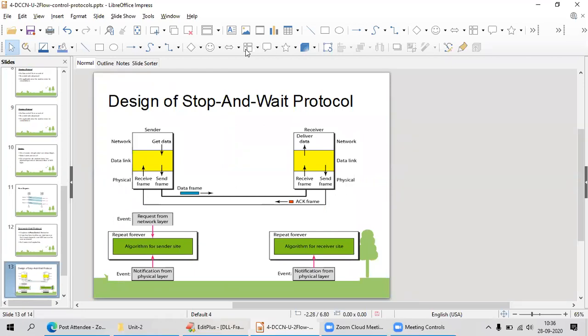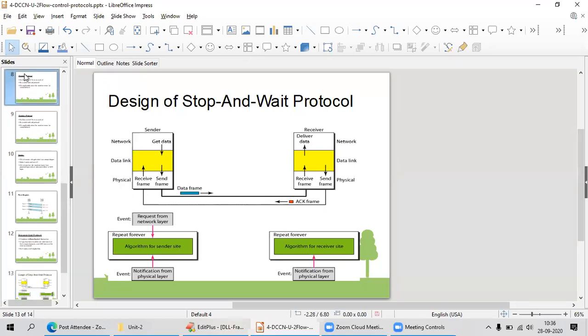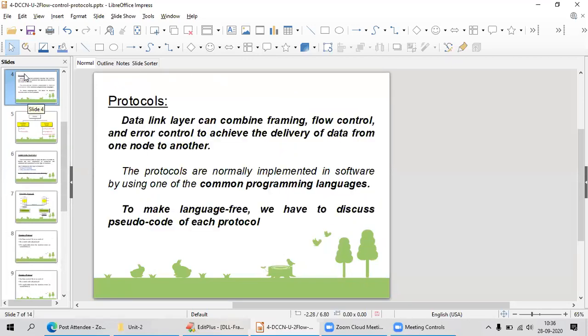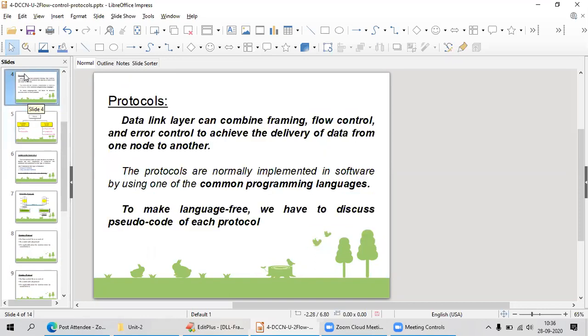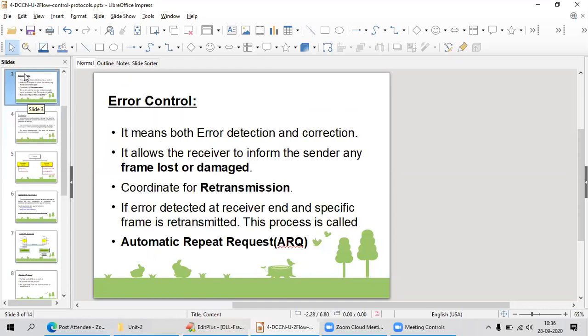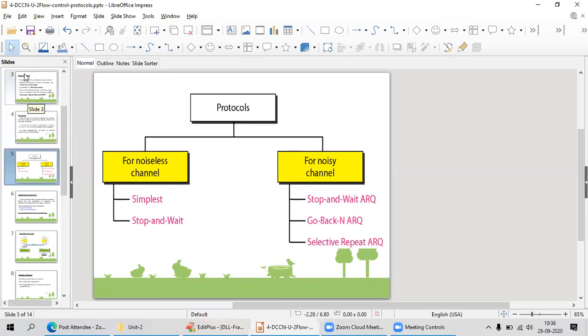But if it is a noisy channel, your one single protocol in the data link layer has to consider first framing, then after transferring the data, flow control and error control. Step by step we are going to see these three protocols: stop and wait ARQ, go back N ARQ, and selective repeat ARQ. ARQ means automatic repeat request. Stop and wait, the same thing I have said now.